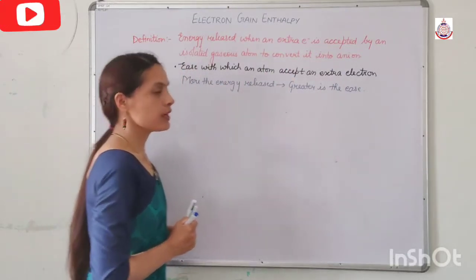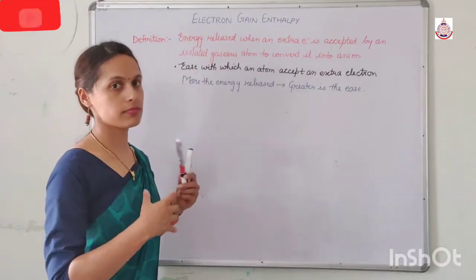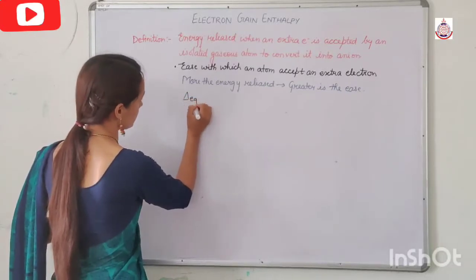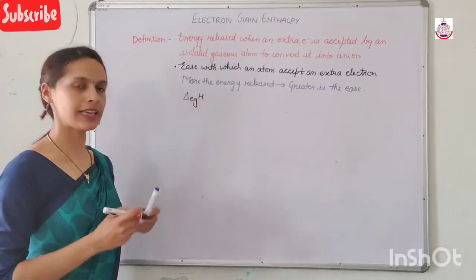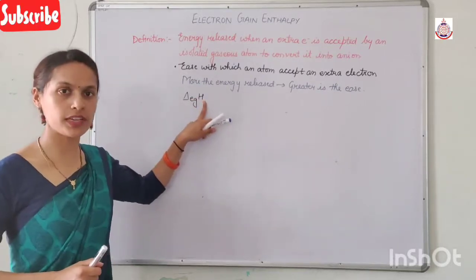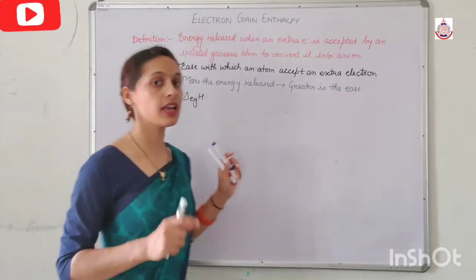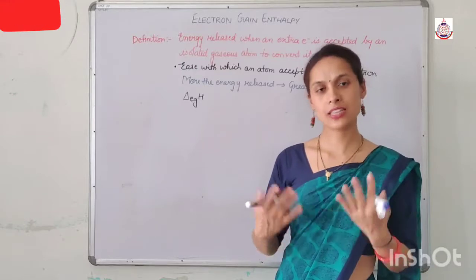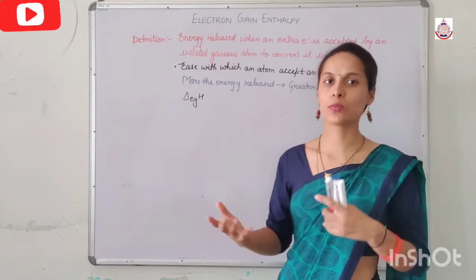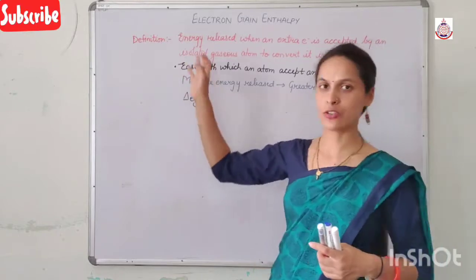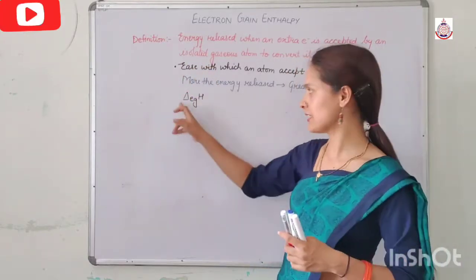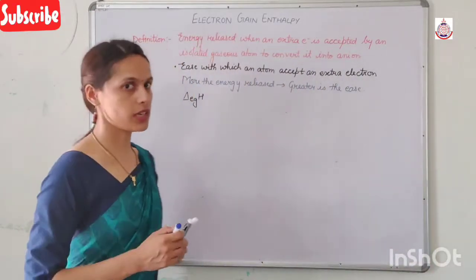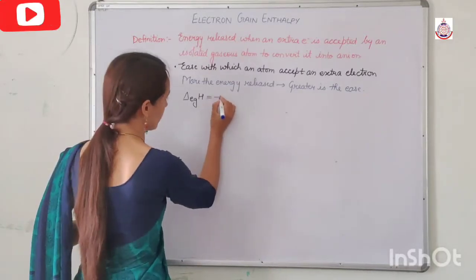Now, the symbol of electron gain enthalpy. We designate the electron gain enthalpy by delta EgH. The delta H is the symbol of enthalpy and Eg represents that it is electron gain enthalpy, because in the next chapters, we will study that we have different forms of enthalpy. So one form of enthalpy is electron gain enthalpy, and we represent this enthalpy as delta EgH. Now, the value of delta EgH for most of the reactions is negative.